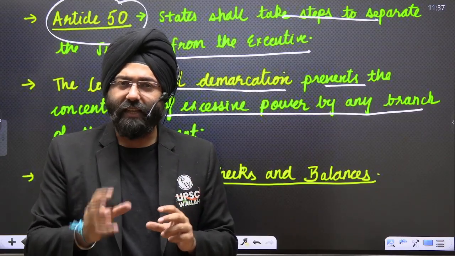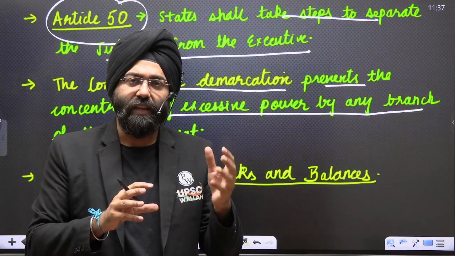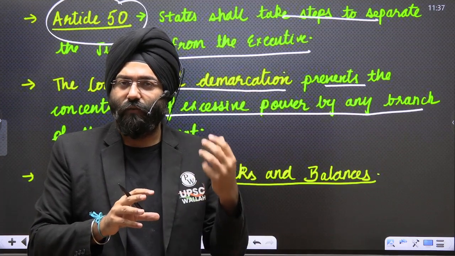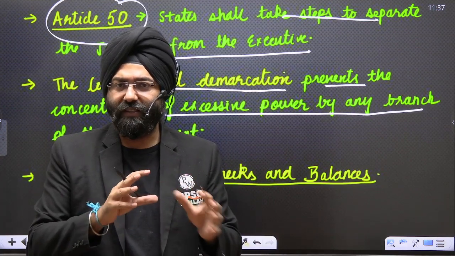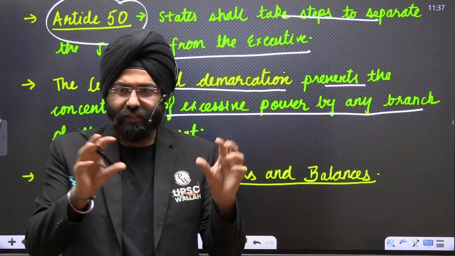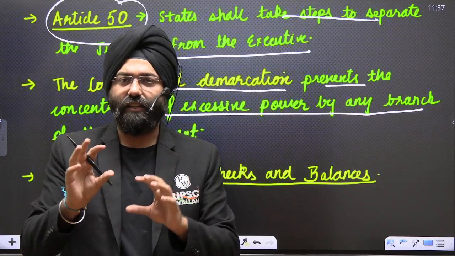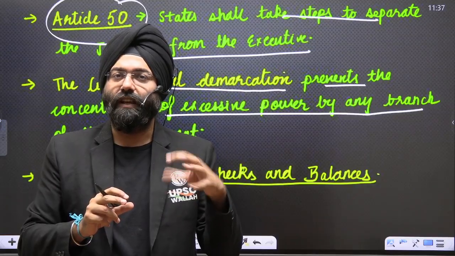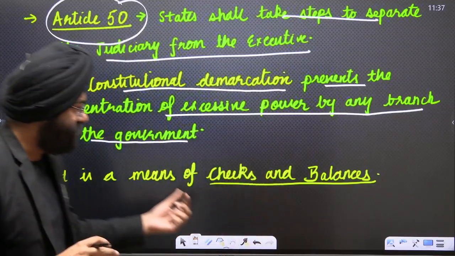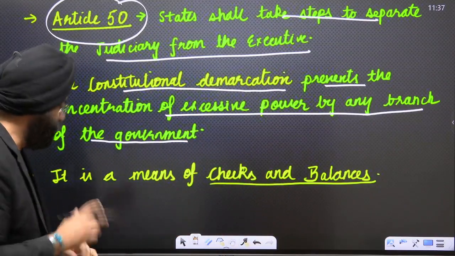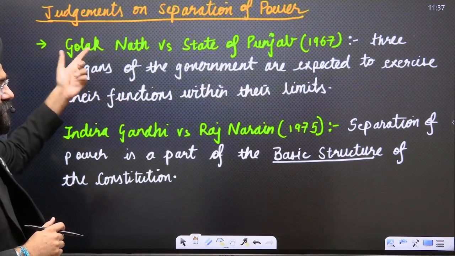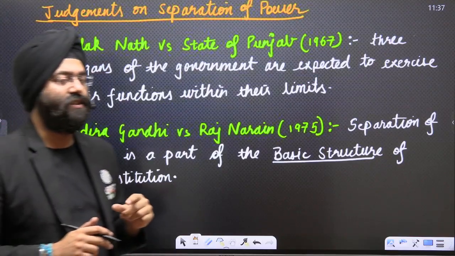Checks and balances means that one organ checks the powers of the other and that organ checks the power or the functioning of the latter. So we basically see that the various organs are checking and balancing each other also, so that no particular organ of the government basically becomes like a superpower. That is what is known as the concept of checks and balances. Now, please see this. We will be seeing certain judgments and then we will be seeing a diagram also which deals with the checks and balances. Please see.